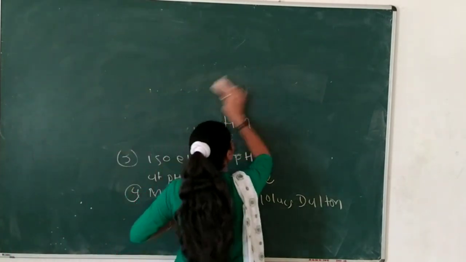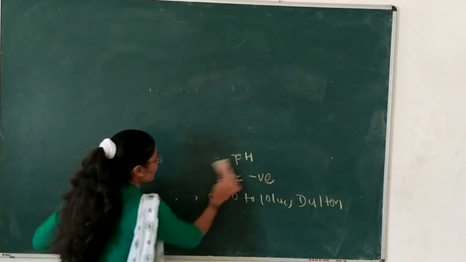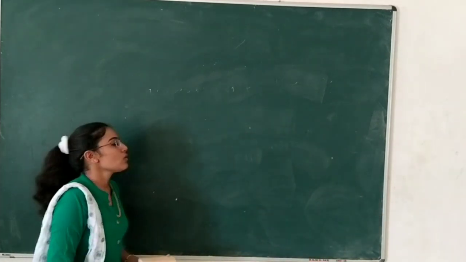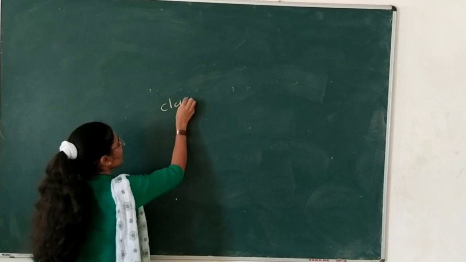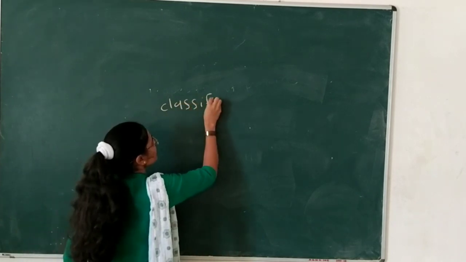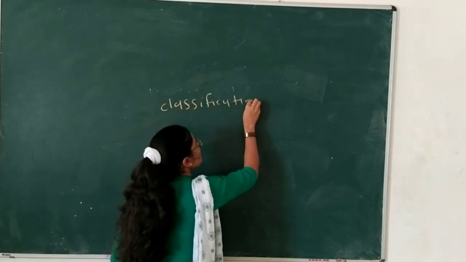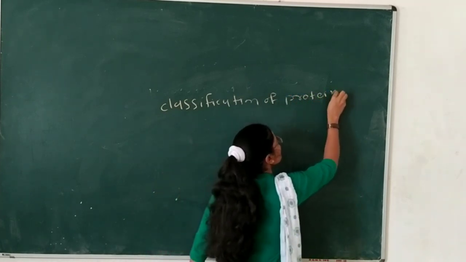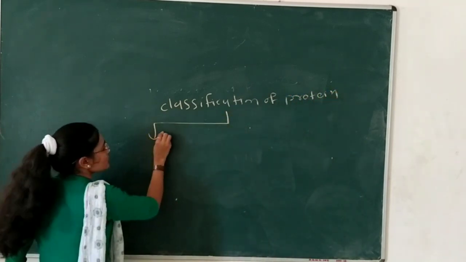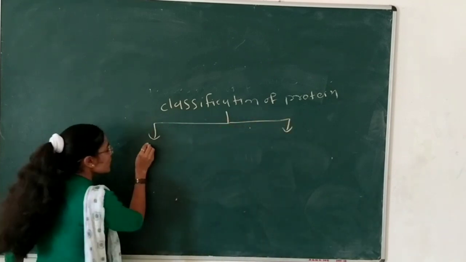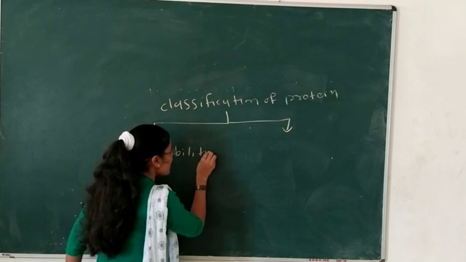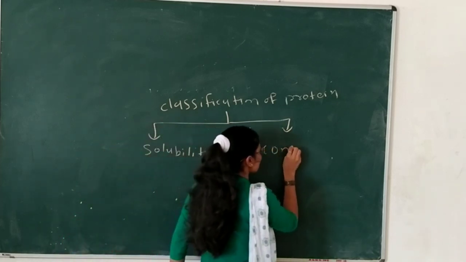Now we will discuss the classification of the protein, according to which property it is classified. So the classification of protein is based on solubility and complexity.